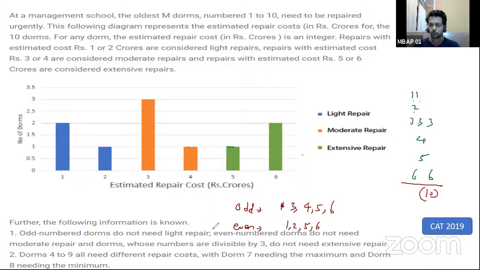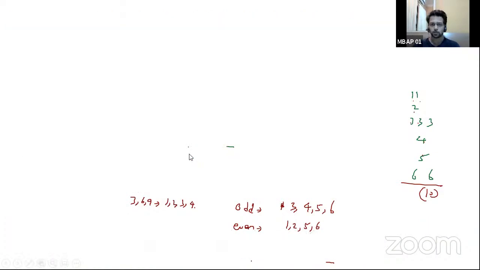Which DOM numbers are divisible by 3? It will be 3, 6, and 9. They do not need extensive repair, so they will take 1, 2, 3, and 4 crores respectively. It also says DOM numbers 4 to 9 all need different repair costs. DOM 7 needs the maximum cost and DOM 8 needs the minimum cost. Clear? That's what the data is all about.